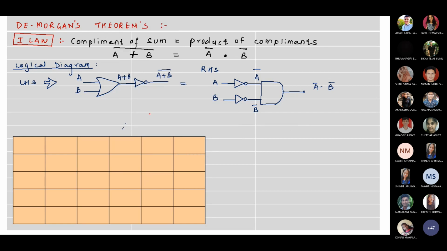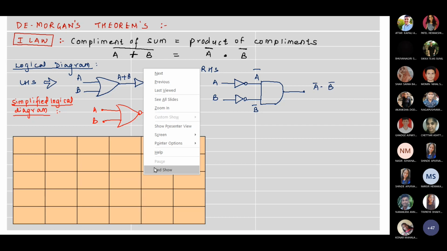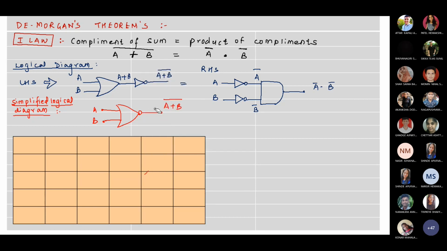Now I will show you the simplified diagram. How will the simplified diagram come? The simplified logical diagram. The LHS is basically A plus B complemented, that is NOR. So basically it is a NOR gate, with inputs A, B and output expression A plus B the whole bar. And the simplified diagram of RHS will be, this is equivalent to, this is AND only.